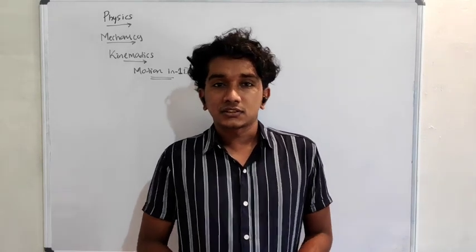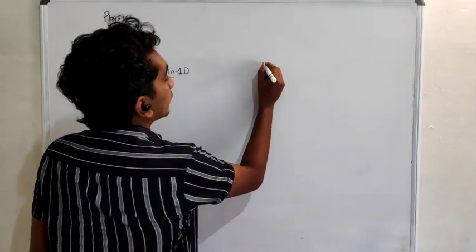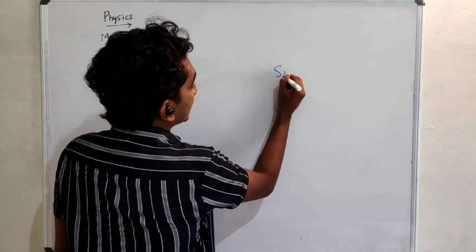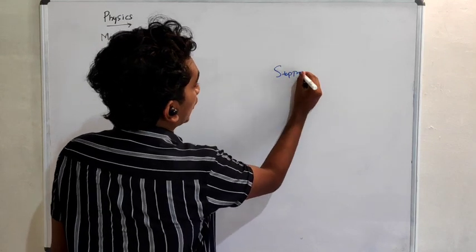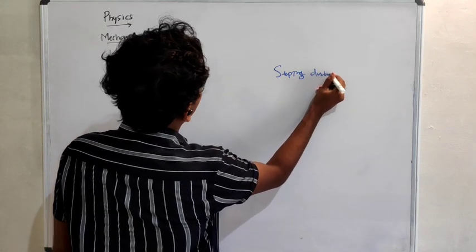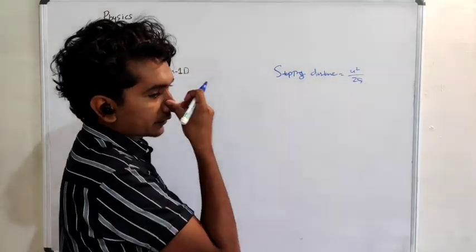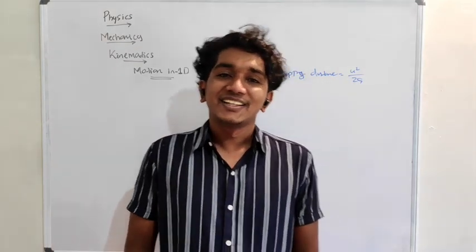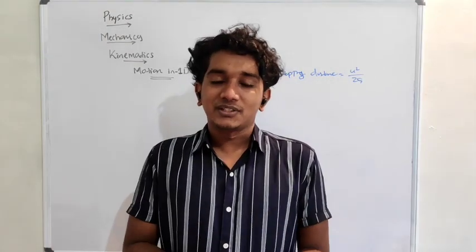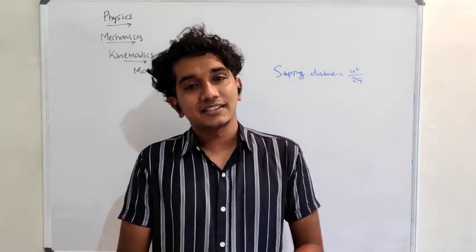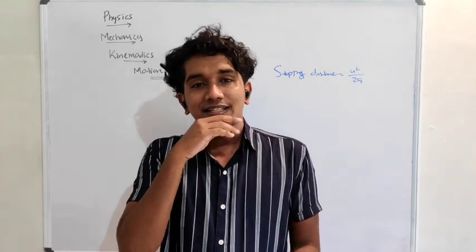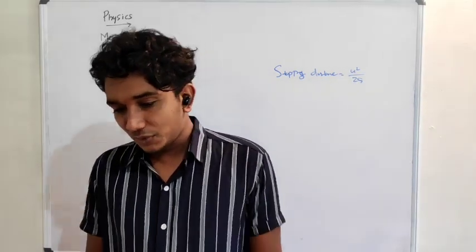Let's talk about physics. I'm going to discuss the equation for stopping distance. Stopping distance is equal to u square by 2a. Okay, so that is the equation for stopping distance. You don't have to worry about that. I was just trying to ice break, so don't worry about that.